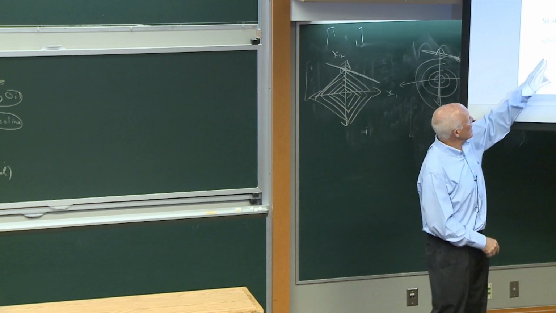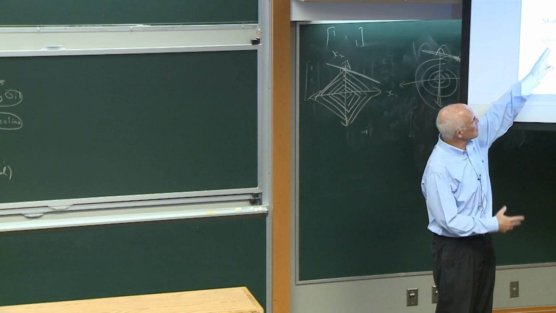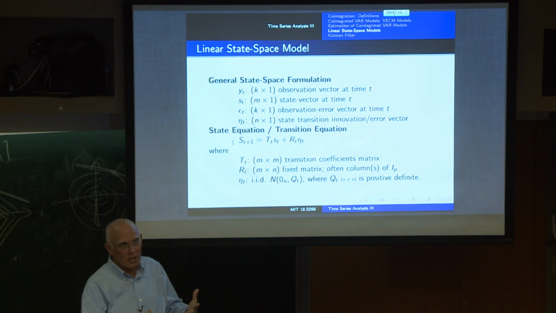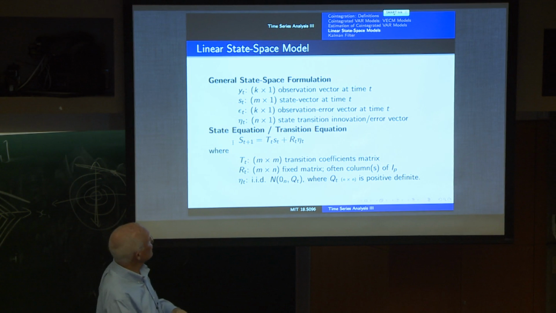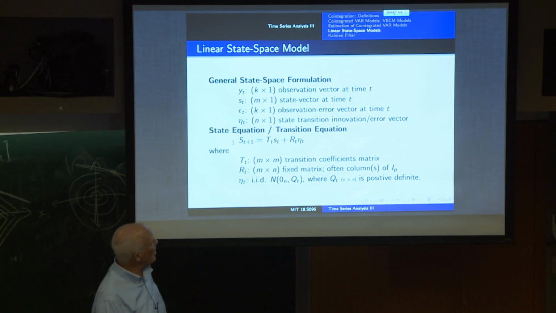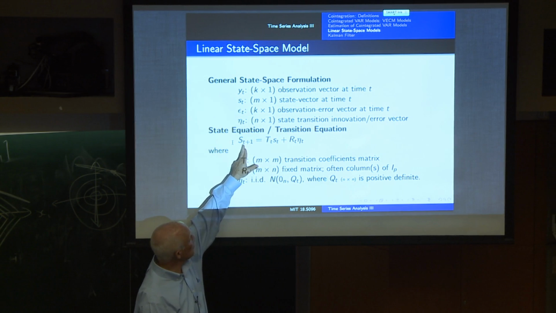So in the state space specification, we're going to specify two equations: one for how the states evolve over time, and another for how the observations or measurements evolve, depending on the underlying states. Let's first focus on the state equation, which describes how the state progresses from the state at time t to the state at time t plus 1.